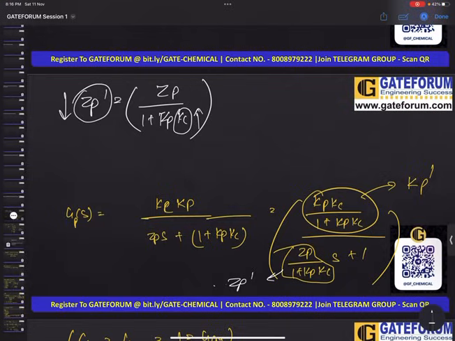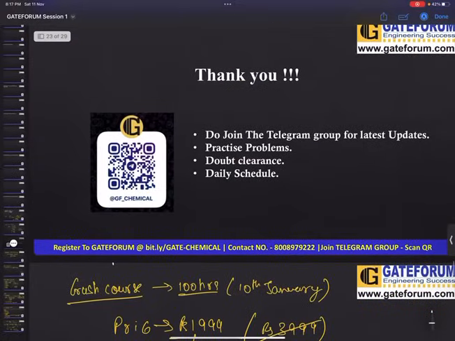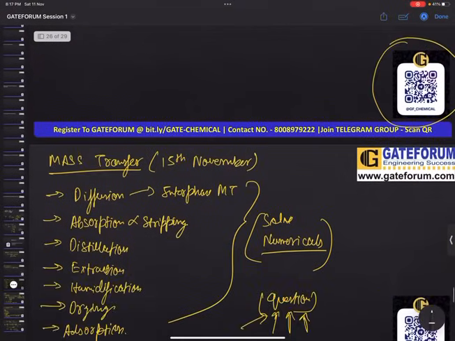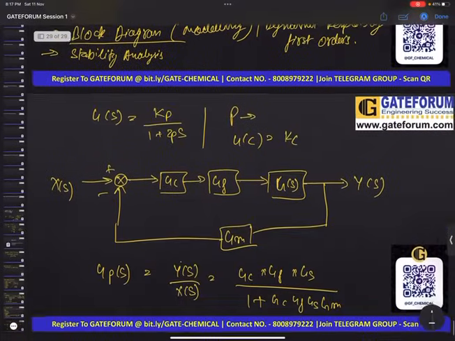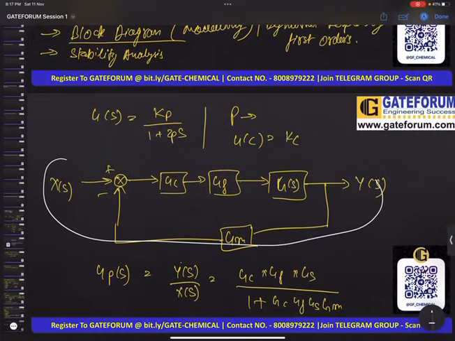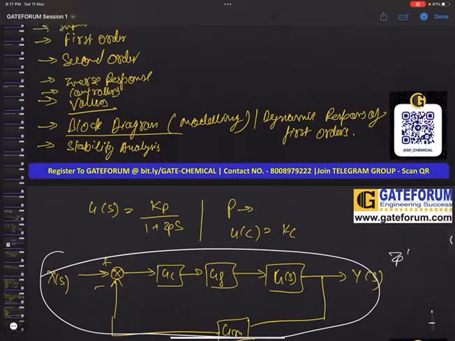Okay, so that is why we say that when we use a proportional controller with a first order process, the system becomes faster, the response becomes faster. Why does the response become faster? Because using a proportional controller adds a Kc, and as this Kc increases, the new tau p dash goes on decreasing. This new tau p dash is the time constant for this particular loop, for this entire loop. The new time constant will be tau p dash. So this is known as the dynamic response of your first order system.